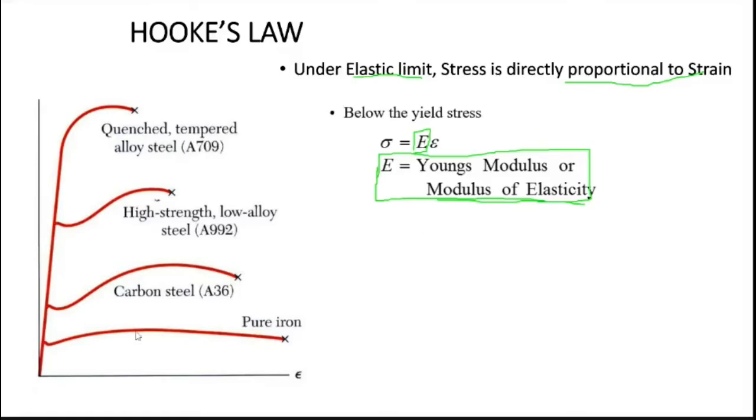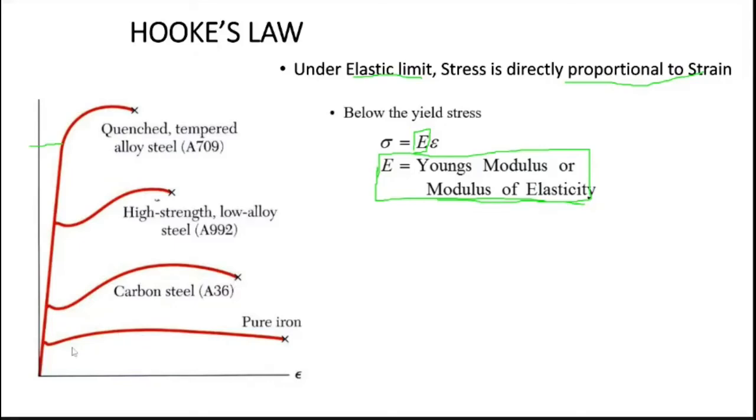Here you can see I have shown a diagram. The first one is pure iron. You can see its stress-strain curve goes something like this, and it ends here. Next is the carbon steel, it goes like this. High strength alloy, it goes like this. Quenched tempered alloy, it goes like this. So you can see your Young's modulus is always linear.